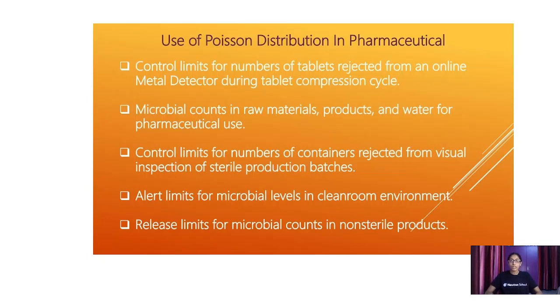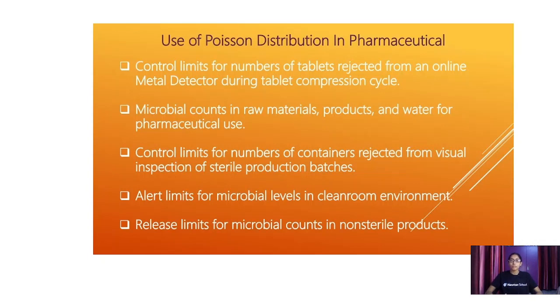It controls the limit of the number of tablets rejected by the online metal detector during the tablet compression cycle in manufacturing. It has a particular limit to produce the tablets in one go. So it depends upon how many are being rejected due to some consequences.